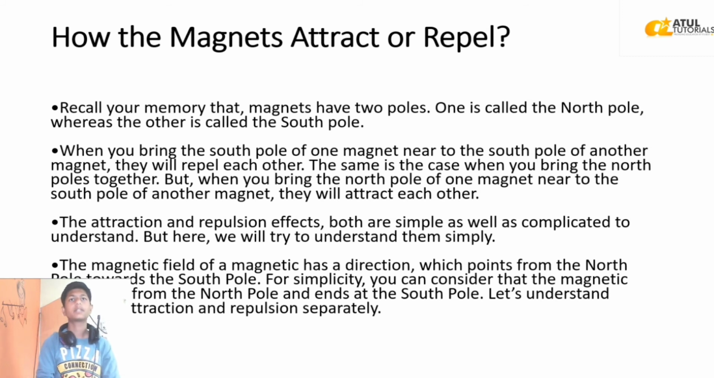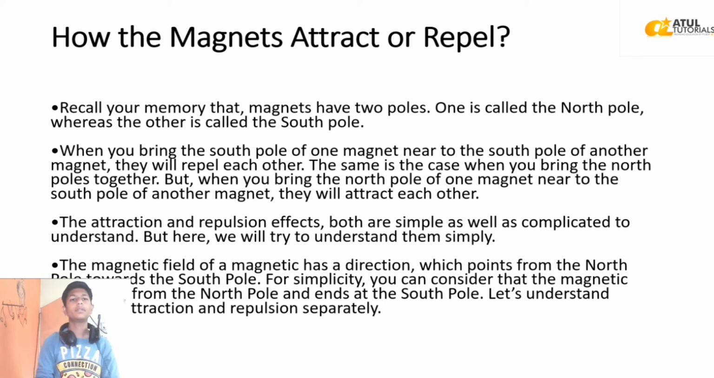How do magnets attract or repel? Recall that magnets have two poles. One is called the North Pole, whereas the other is called the South Pole. When you bring the South Pole of one magnet near the South Pole of another magnet, they will repel each other. The same is the case when you bring the North Poles together. But when you bring the North Pole of one magnet near the South Pole of another magnet, they will attract each other. The attraction and repulsion effects are both simple as well as complicated to understand. But here we will try to understand them simply.